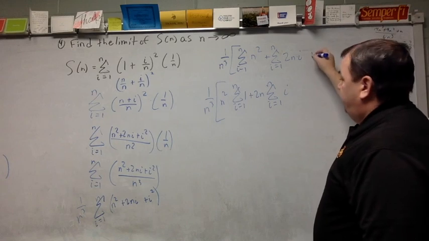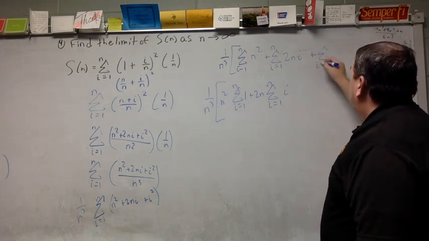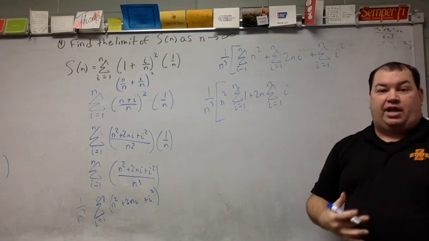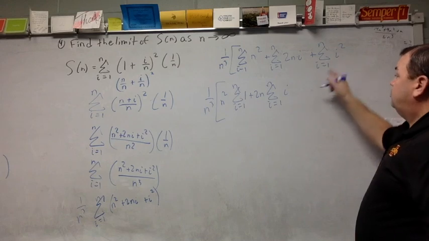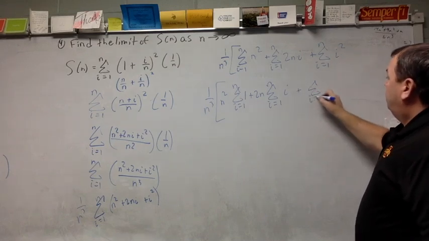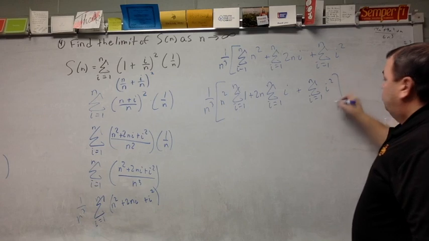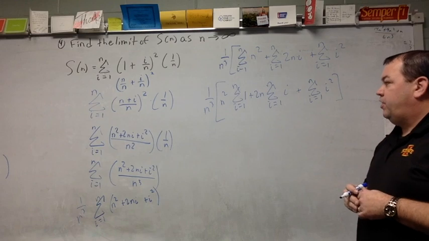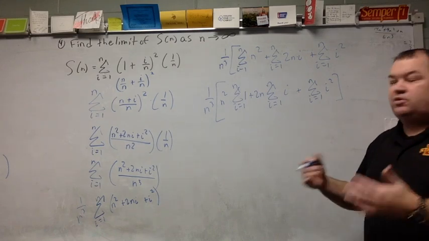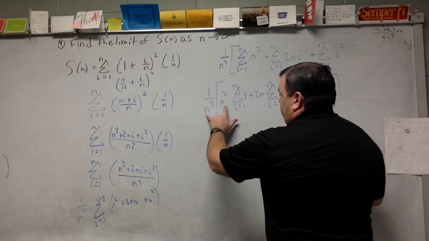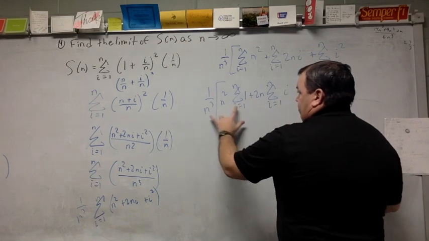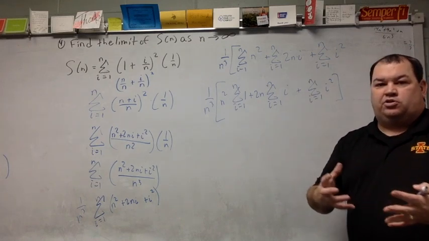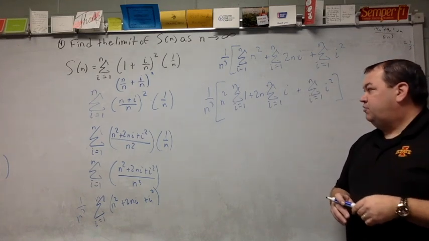The last piece that we've got is a summation of this i squared. That's another one that I have to do because i is changing each time. So I need to figure out what this looks like. So there's a lot of algebra here just to get us to this limit that we're trying to find. So I had some pieces that were pulled out. And what you're going to notice is eventually I'm going to divide these. So that kind of goes back to our strategy of dividing everything by the largest power, and seeing what's left.